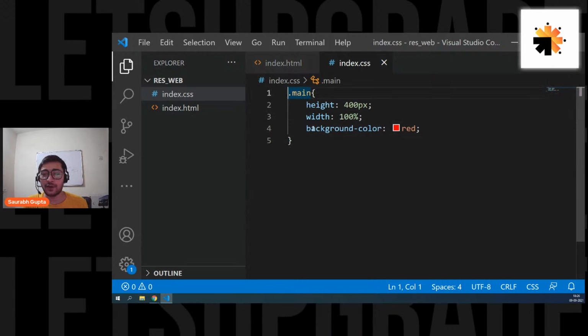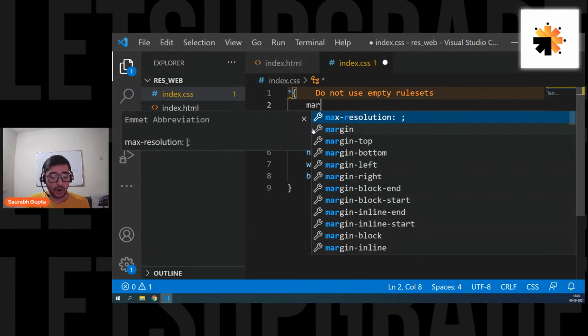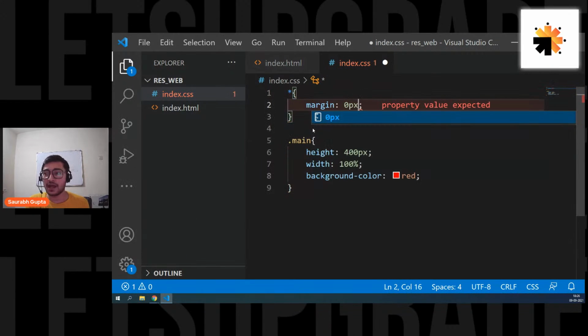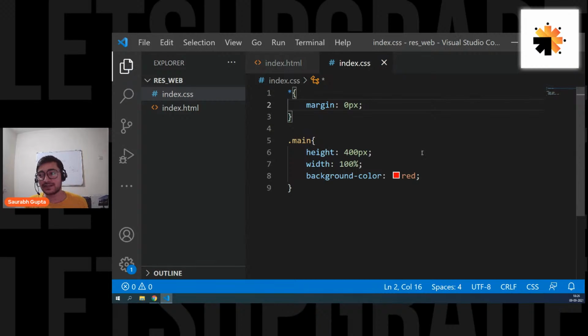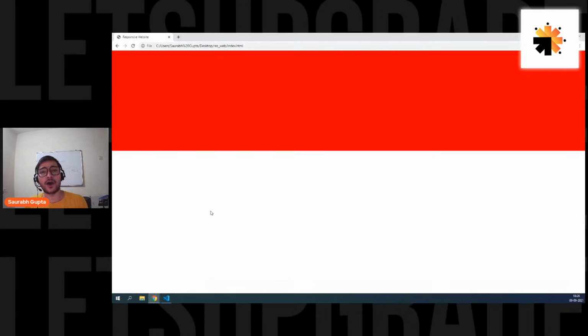So to settle this, what we normally do, we simply go ahead, put up an asterisk, that is like a universal selector, and we say, okay, fine. For all the tags by default, I want all of them to have a margin of 0 pixels. Save it. So now all the elements that I have created, and will create, will by default have a margin of 0 pixels. So let's see if it is working. And here we go. That's gone now, and my site is now perfectly full width.